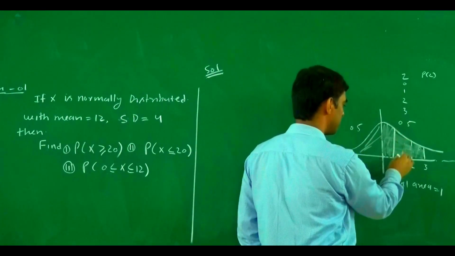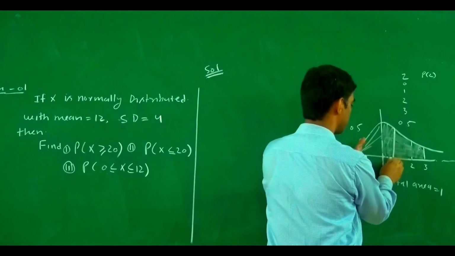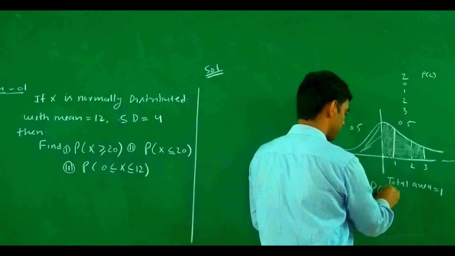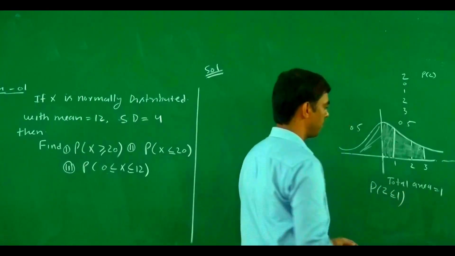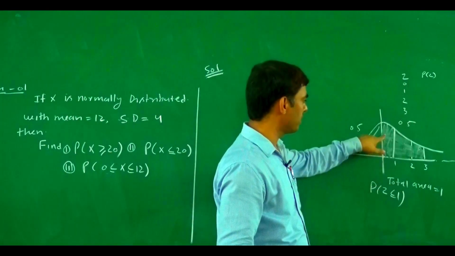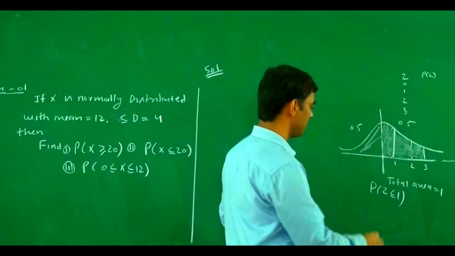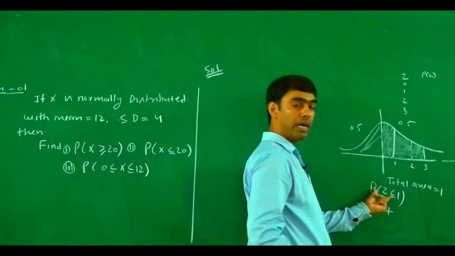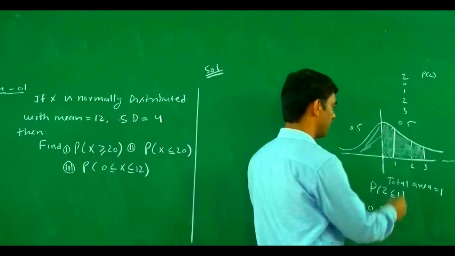If we try to find the probability up to 1, that means the probability of z less than or equal to 1. From the normal table, we write 0.5 plus the value of the normal table at z equal to 1.